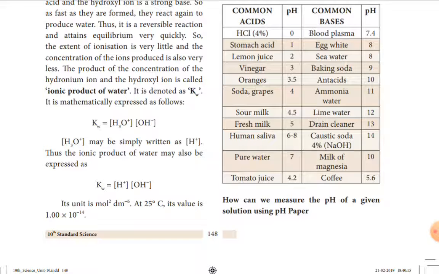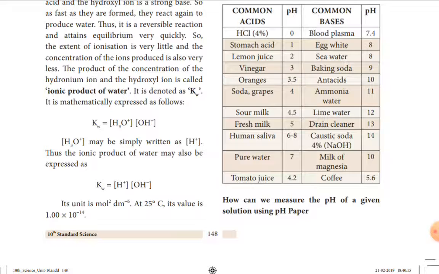Antacid, pH 10. Ammonia water, 11. Lime water, calcium oxide, 12, that is basic in nature. Drain cleaner, pH value 13, basic in nature. Caustic soda, sodium hydroxide, 4% solution, pH value 14, basic in nature. Milk of magnesia, that is magnesium hydroxide, pH value 10, also basic in nature. Coffee is 5.6, pH value less than 7, that is acidic in nature.